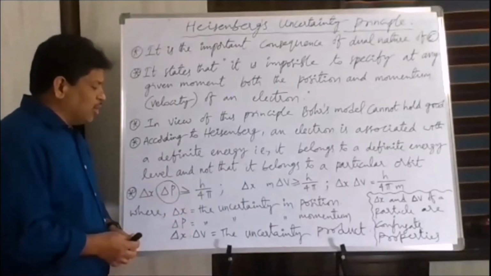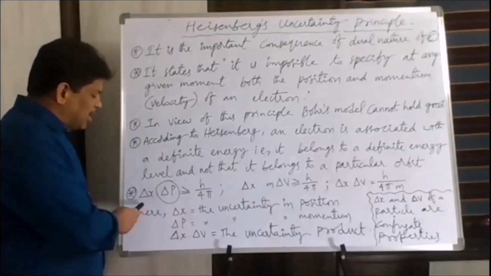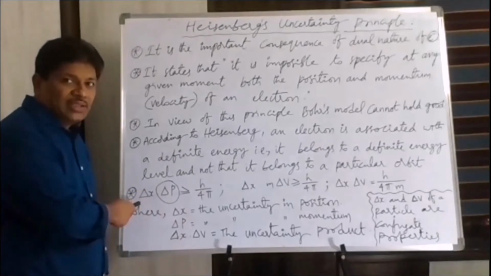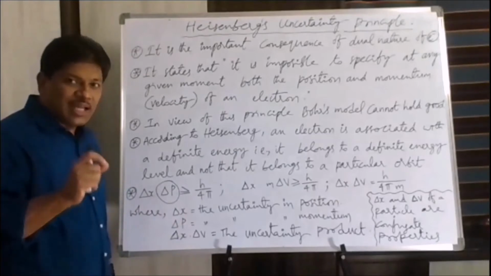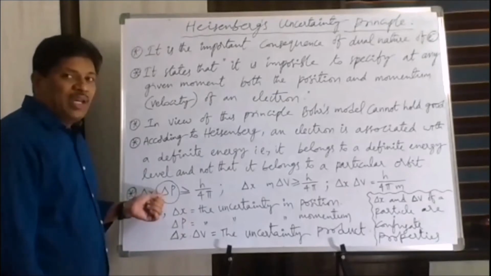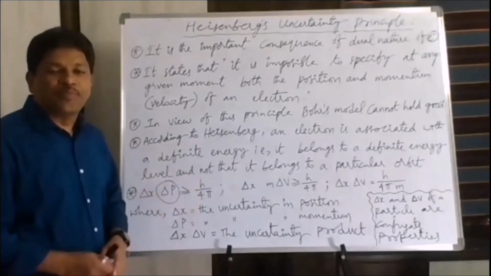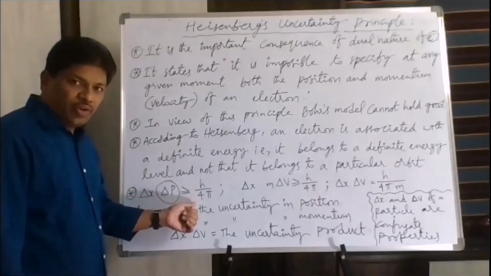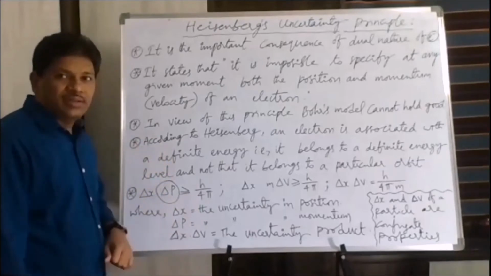A positive value which is equal to or greater than h upon 4 pi. That means here, for both delta x and delta p, if delta x is 0, that is, if the position of the electron is exactly located, the delta x value becomes 0. If delta x becomes 0, delta p must be infinite to make this value equal to h upon 4 pi. To make the product of delta x and delta p equal to h upon 4 pi, if delta x becomes 0, delta p must be infinite, and vice versa.